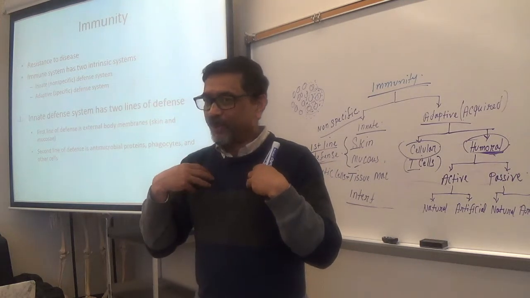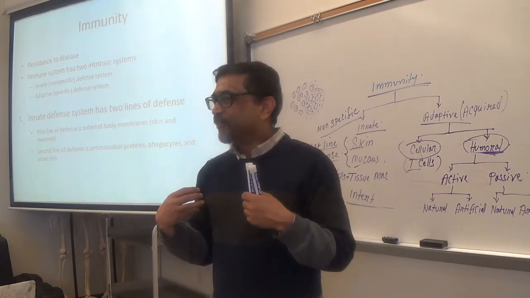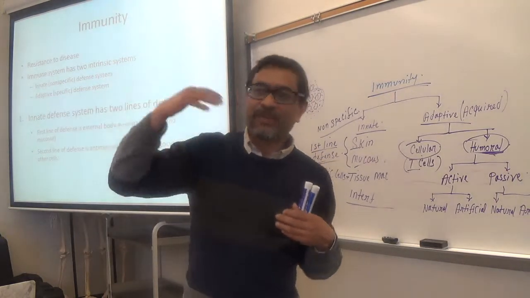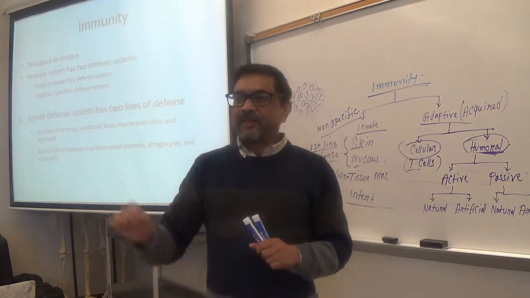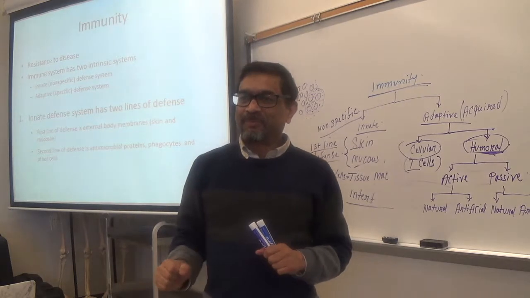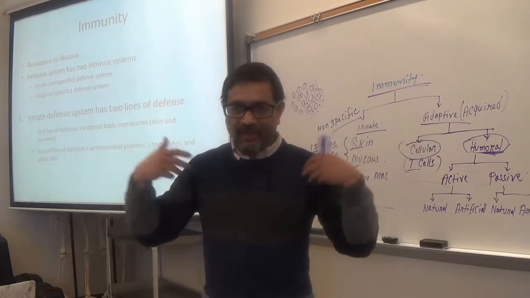So is that immunity active or passive? Passive, makes sense, right? Getting from outside, from another person. Is that natural or artificial? Natural, right? Mother's milk, natural.